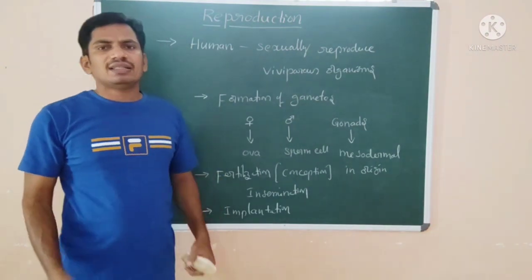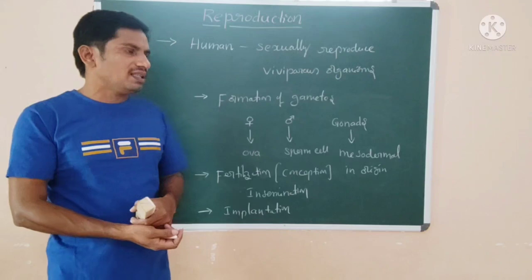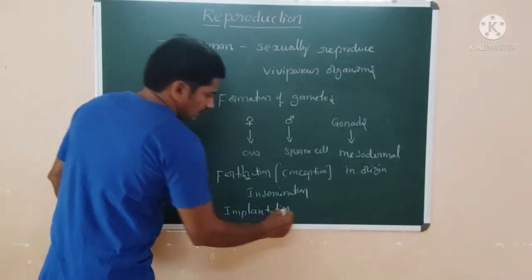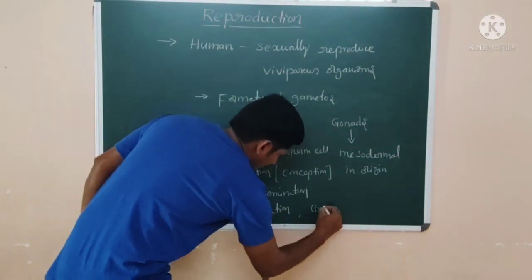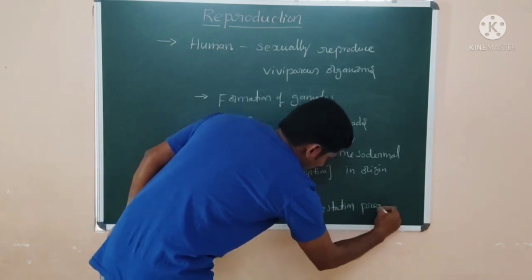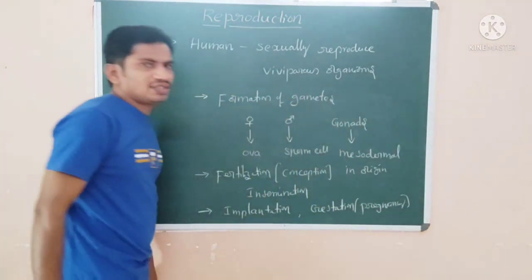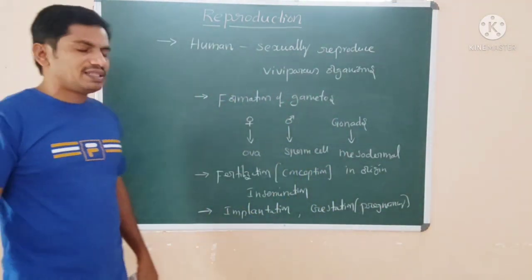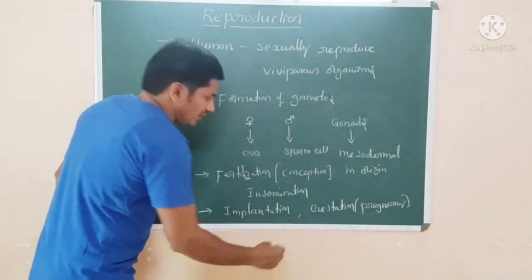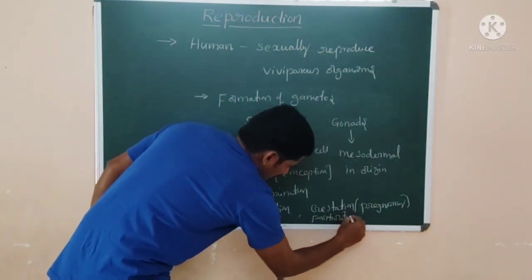After implantation, complete pregnancy takes place. That 9 months span we call gestation, the pregnancy period. After completion of that period, the delivery of the baby is known as parturition.